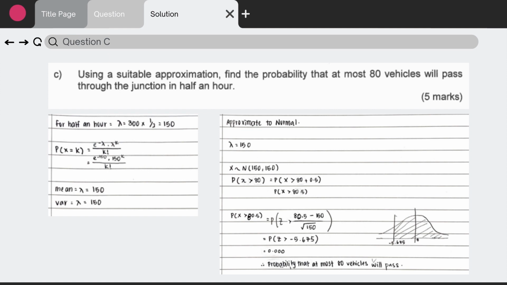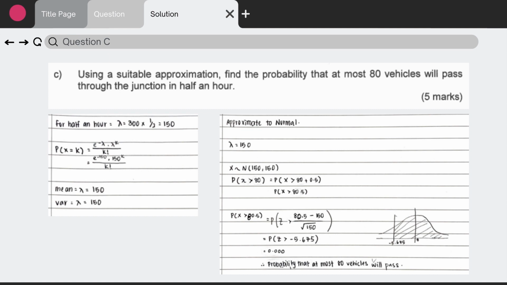I choose to approximate it to a normal distribution since it fulfills all the requirements needed. Using the normal distribution formula, I did P(X ≤ 80), which becomes P(X < 80 + 0.5). The reason for 80 plus 0.5 is following the rule that is used when changing discrete to continuous. So, P(X < 80.5).